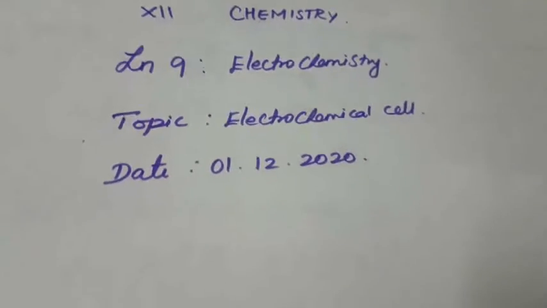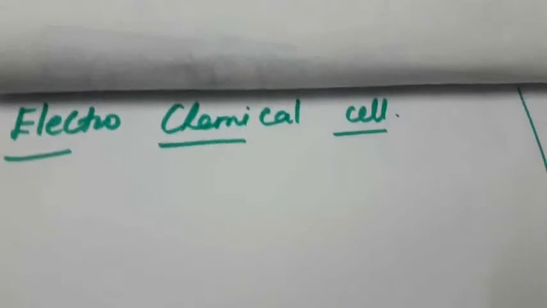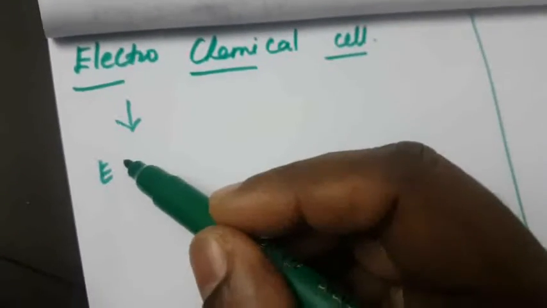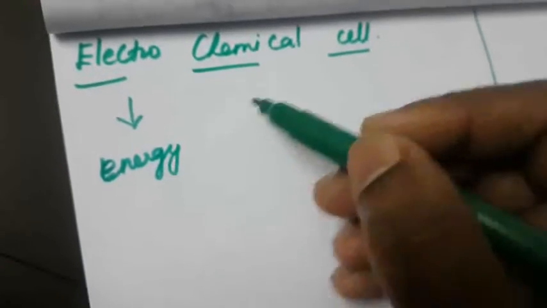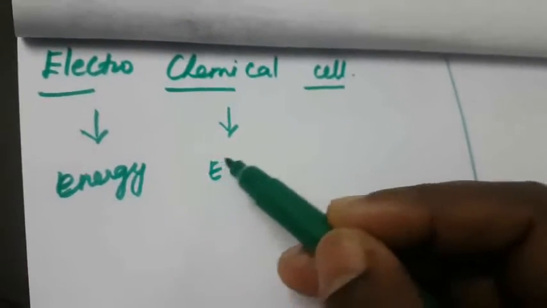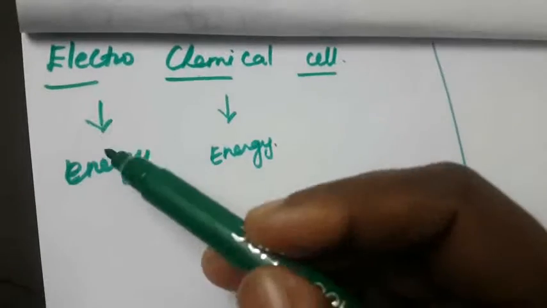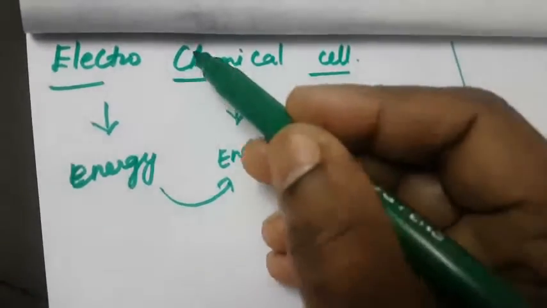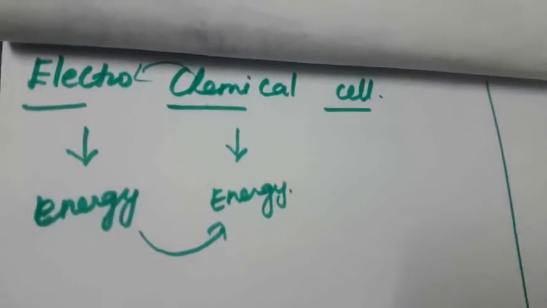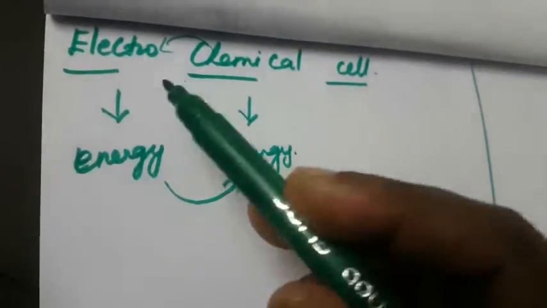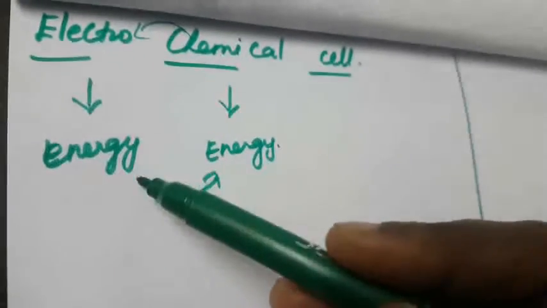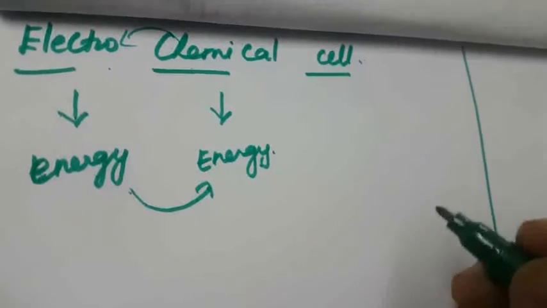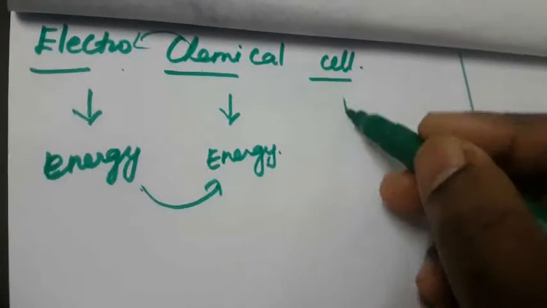So the first question is, what is meant by an electrochemical cell? The name itself indicates it: electro means electrical energy, and chemical means chemical energy. Here, electrical energy is converted into chemical energy, and chemical energy is also converted into electrical energy. That is called electrochemical. The electrochemical cell is again classified into two types.